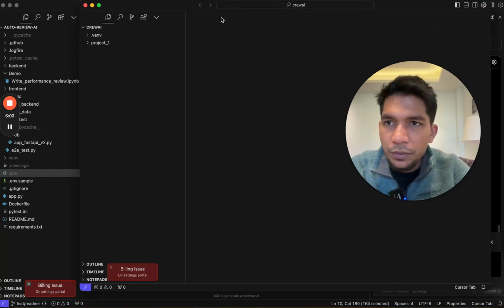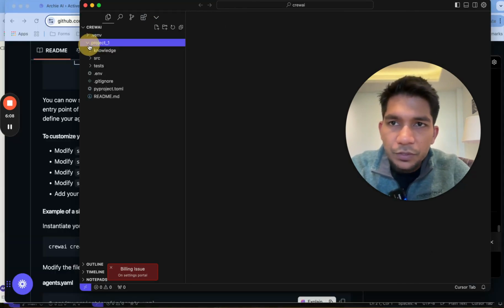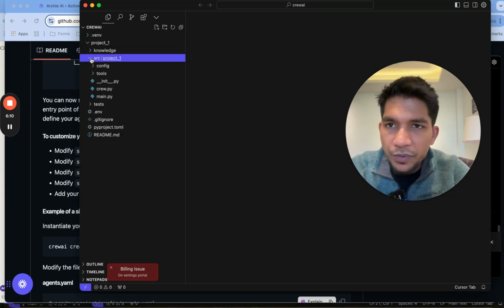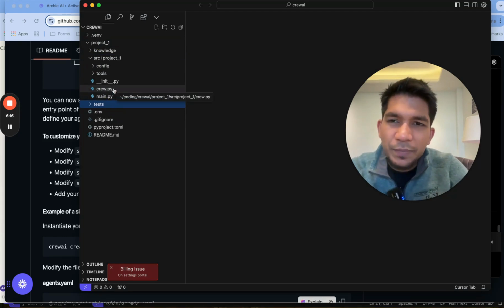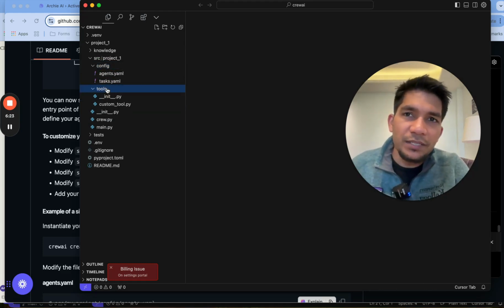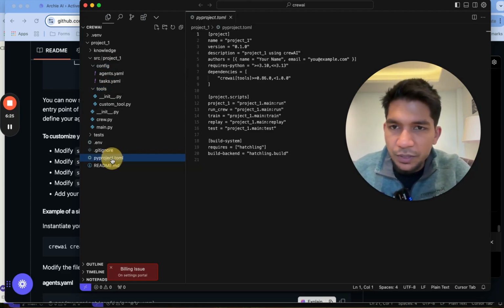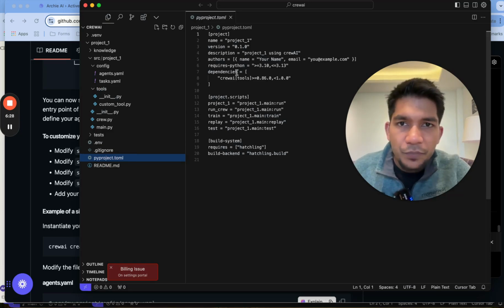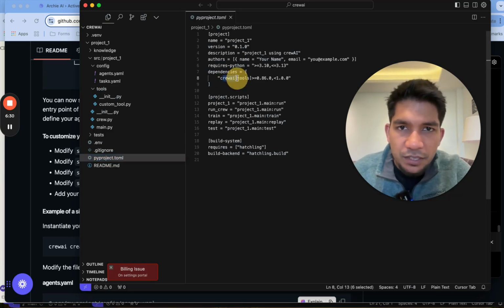So here is the, let me delete this file. So here is the project one, similar sort of hierarchy. Project one, env file is where my keys are. There is test, which is empty. So it seems like basic structure that it will do, and then everything that we have installed as a binary should be in the pyproject.toml, which is, if we look at the dependency, this is a CrewAI tool.